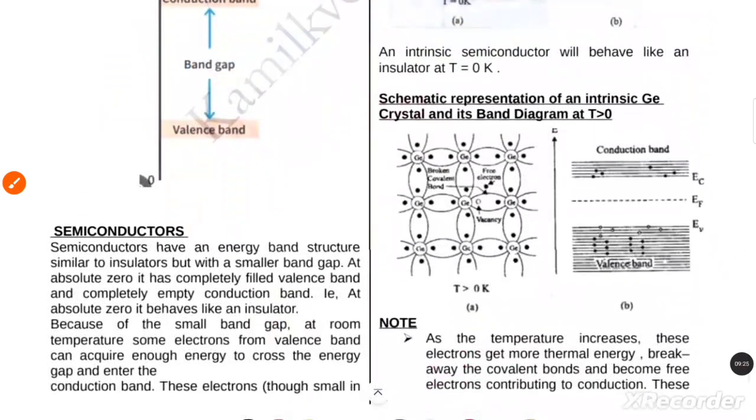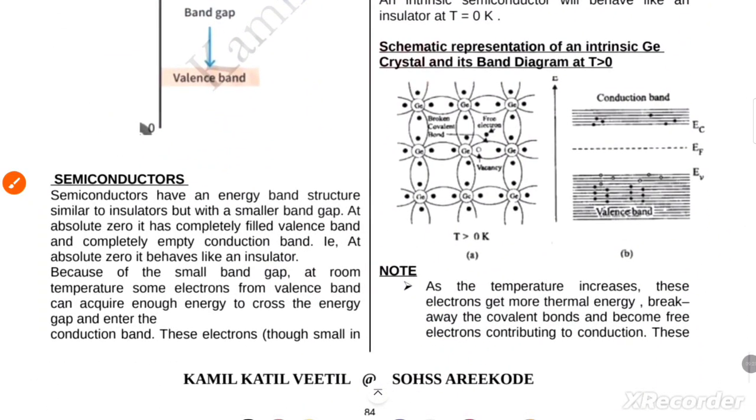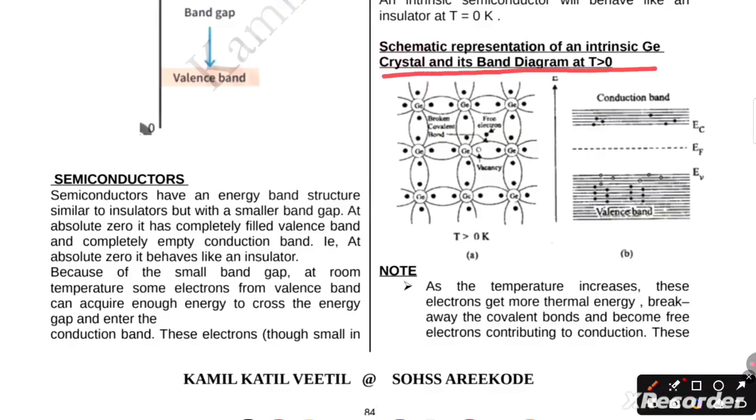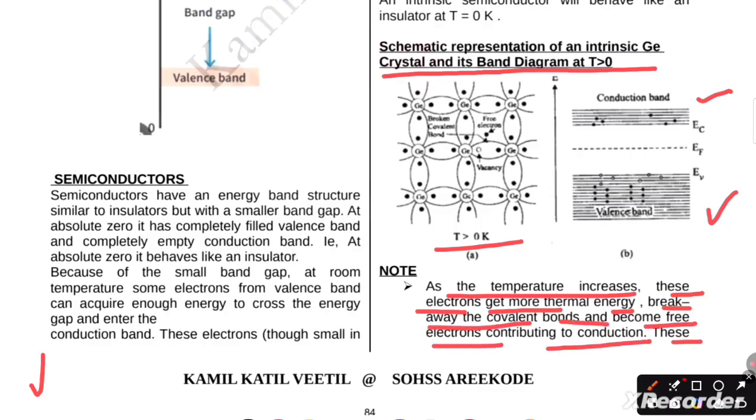Next, a schematic representation of an intrinsic germanium crystal and its band diagram when the temperature is greater than 0 degrees. Here is the positive temperature, the conduction band, and here is the valence band. Note that as the temperature increases, these electrons get more thermal energy, break away from the covalent bonds and become free electrons contributing to the conduction band.